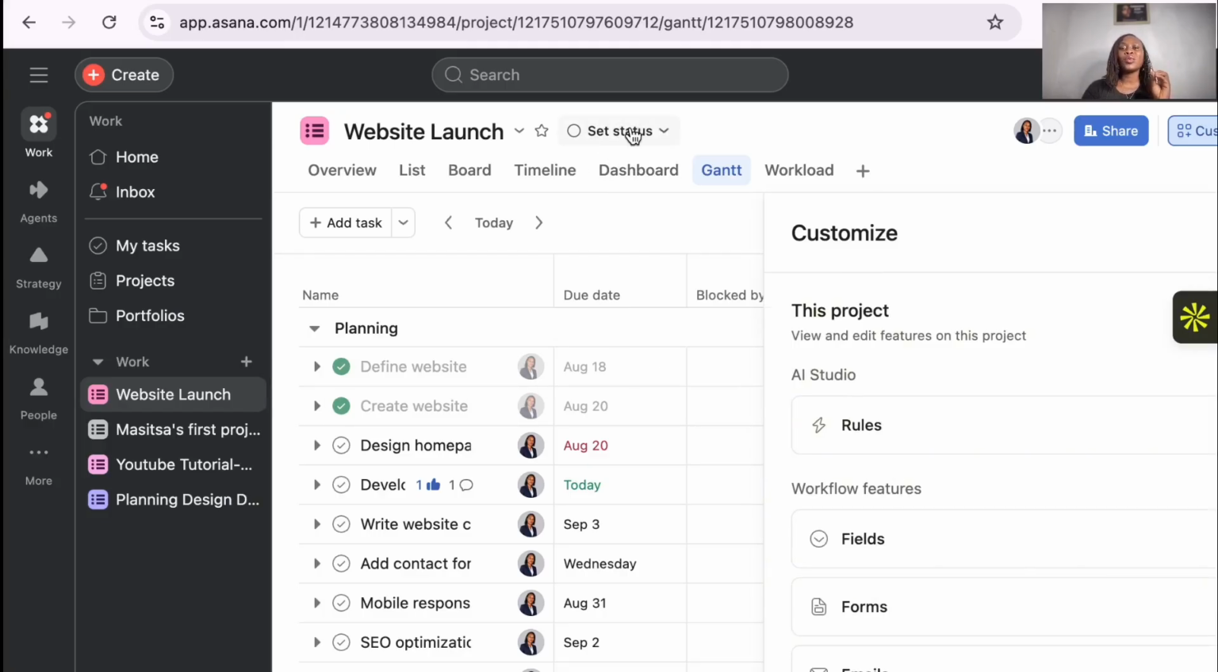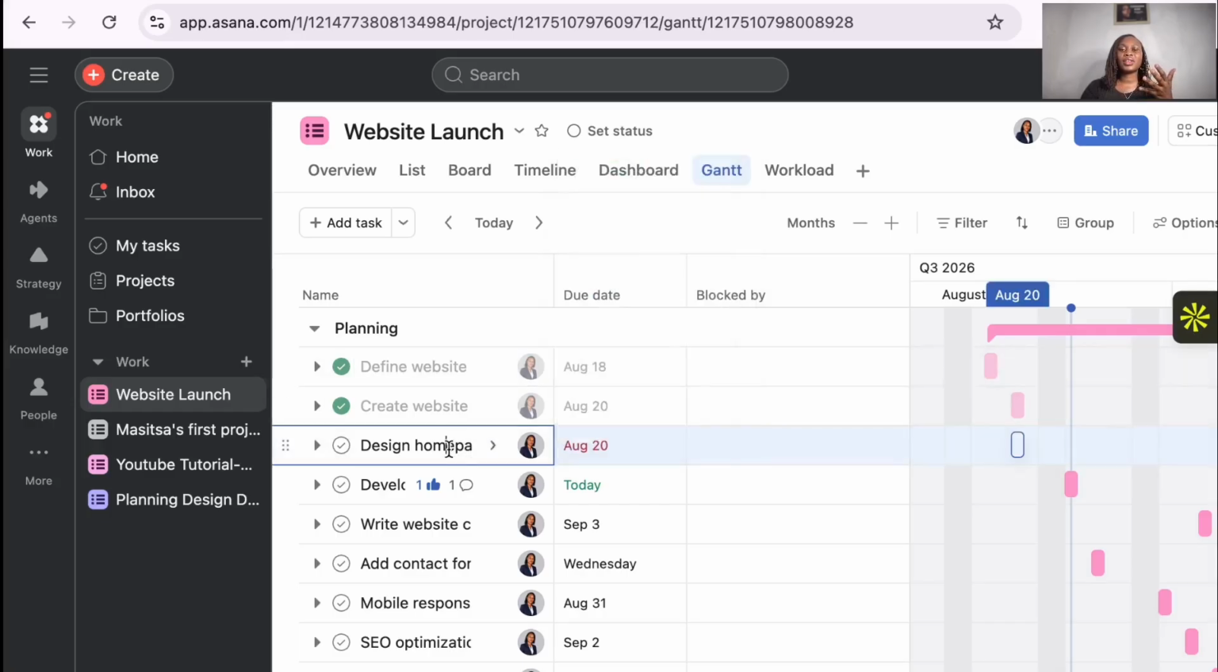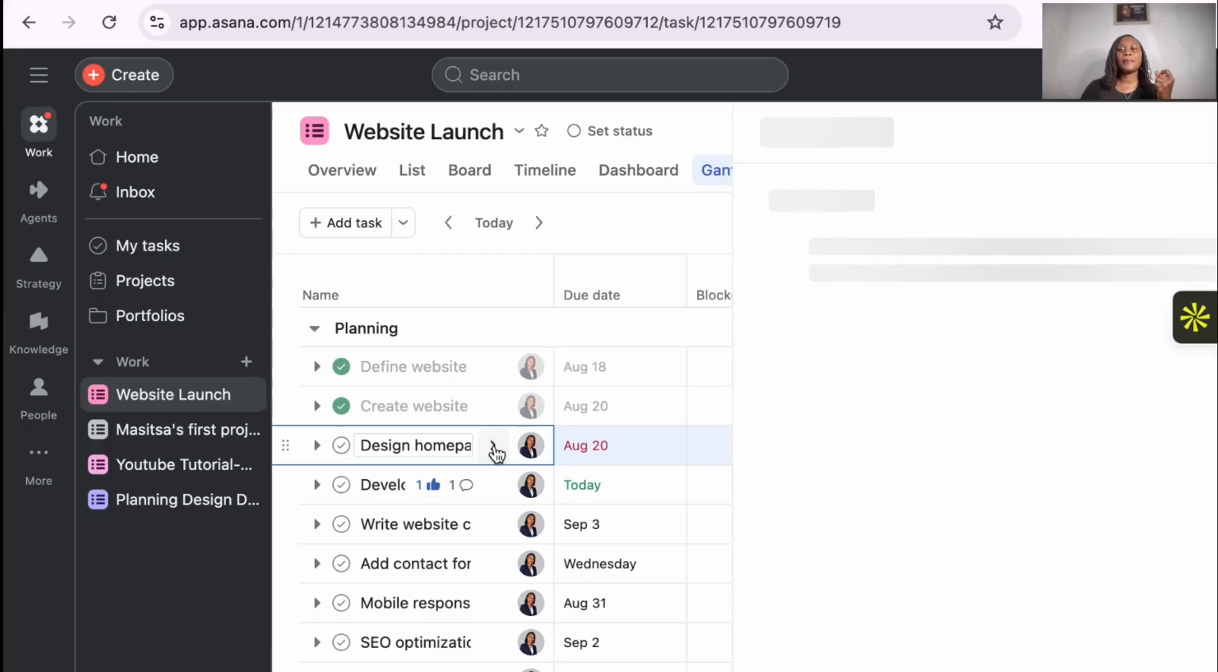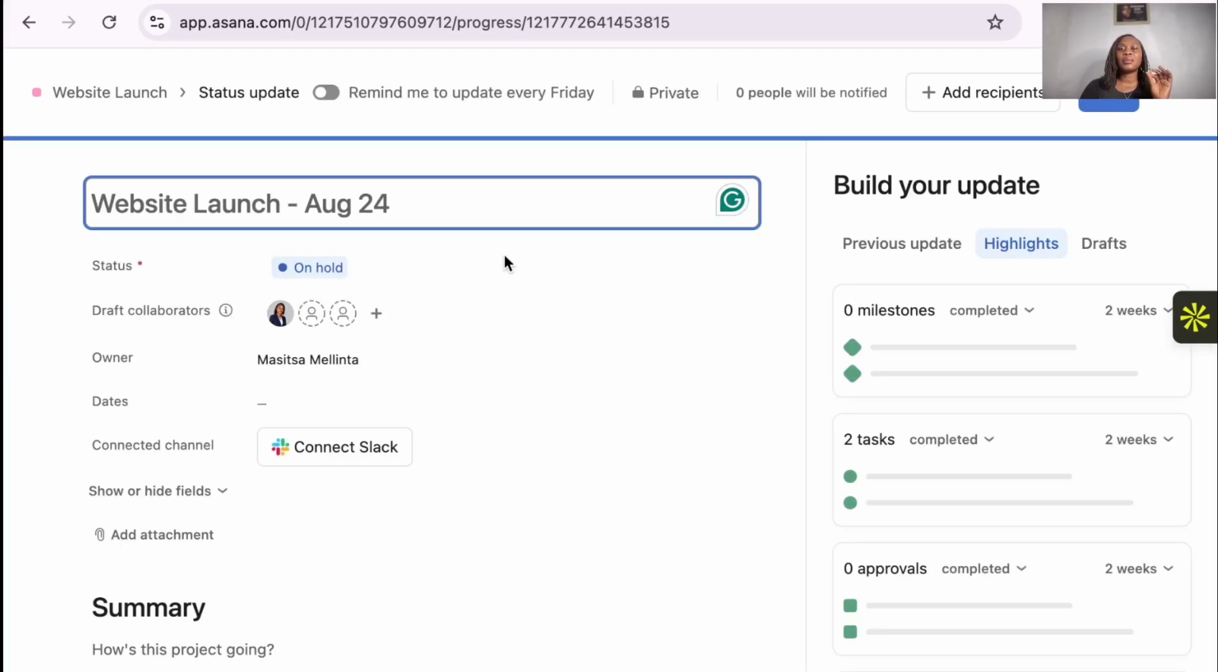Now, we have to set status. So for example, mine has on track, at risk, off track, on hold, complete, and dropped. So this one is going to show you where you are. Okay, so for example, let's see this one right here. Okay, we are going to choose this one right here. And then we need to choose a status. You can either mark as complete. Is it dropped? Is it on hold? So if you put it, for example, on hold, you see here, it means this status is on hold.